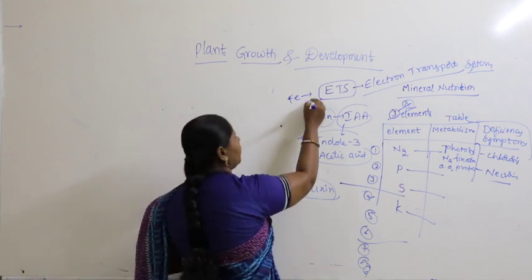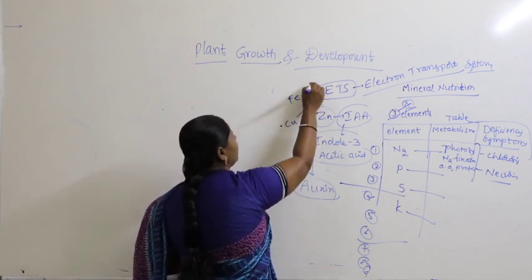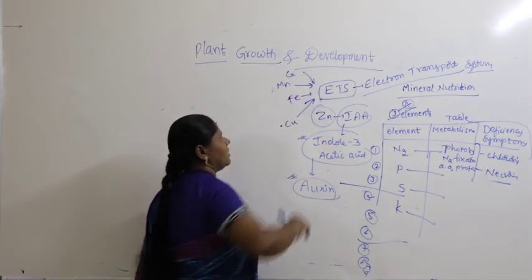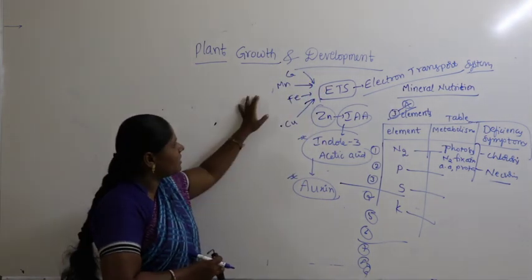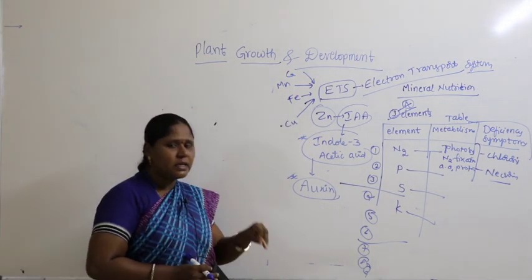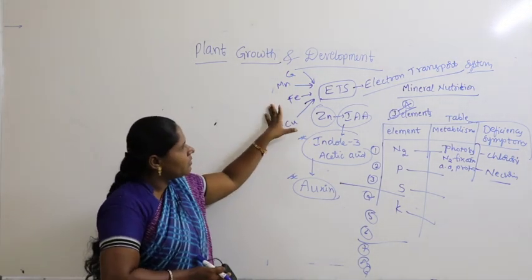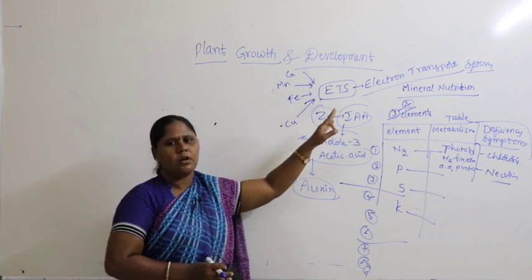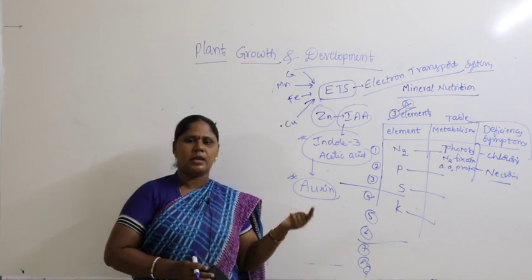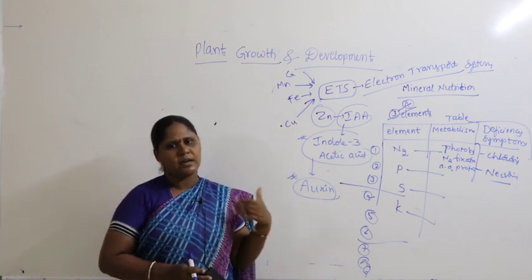Then you have to remember the other things I said: copper, manganese, even calcium. These elements play a very important role in the electron transport system. Presently, try to remember these elements. What is the electron transport system? We will study it at the time of photosynthesis and respiration.